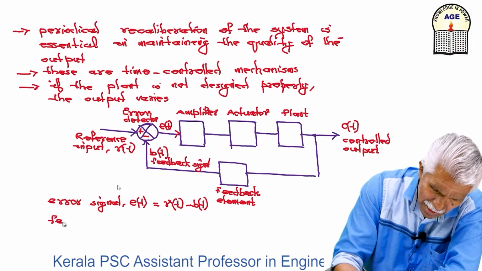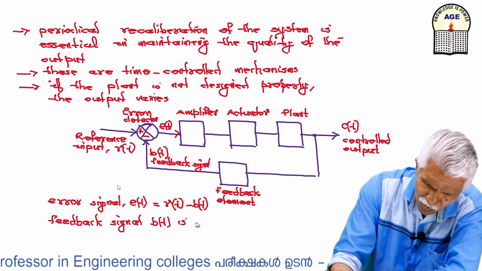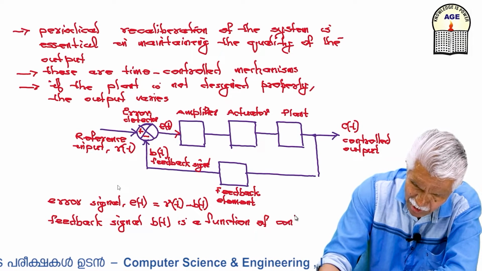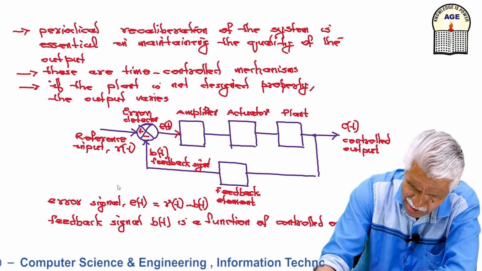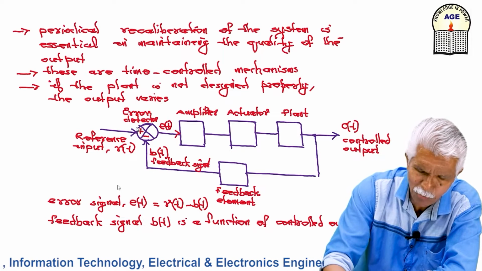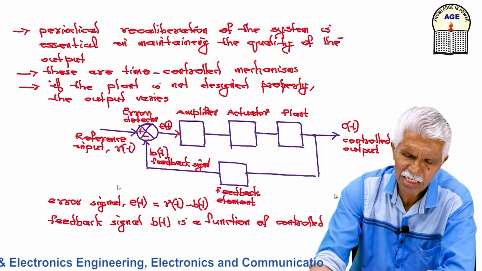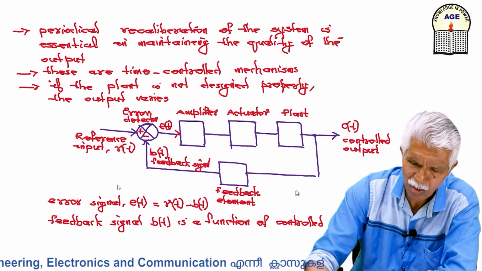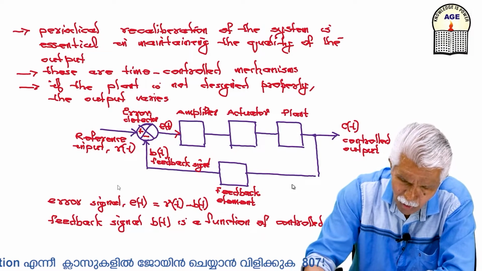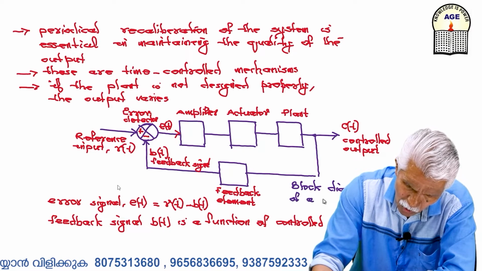The feedback signal b(t) is a function of the controlled output c(t). So I am feeding back a part of my output to the input for control action. This is our feedback control. This is the block diagram of a closed loop control.